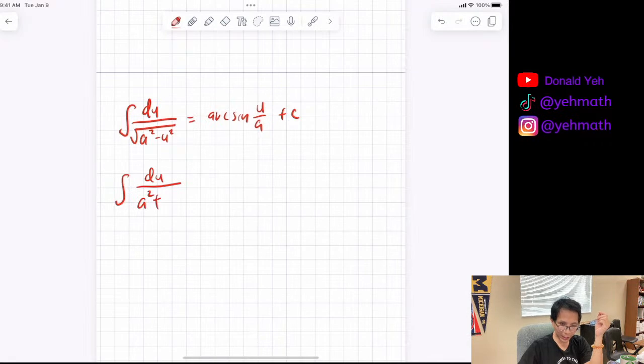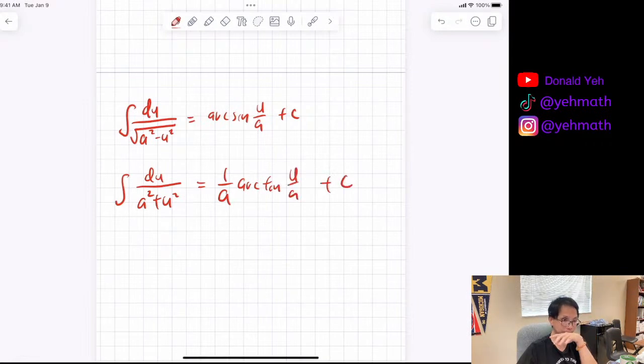So a squared plus u squared. Now this is the most common one. This is 1 over a. Don't forget the 1 over a. Arc tangent of u over a plus C. Is arc sine also 1 over a? No.